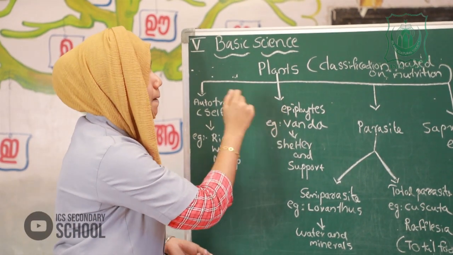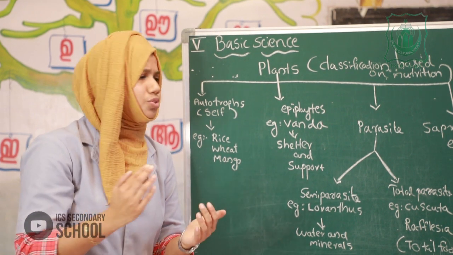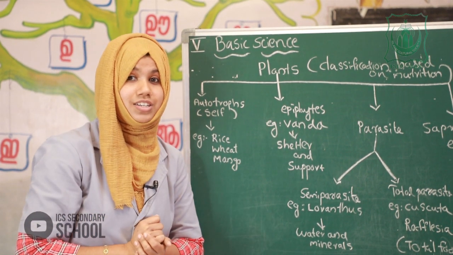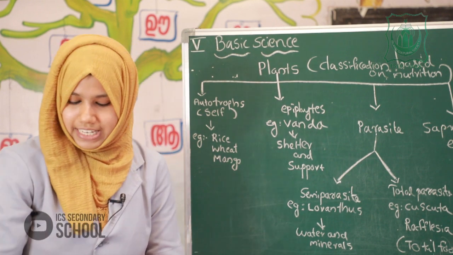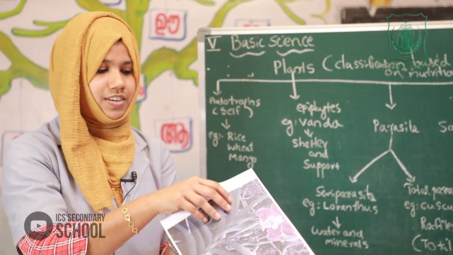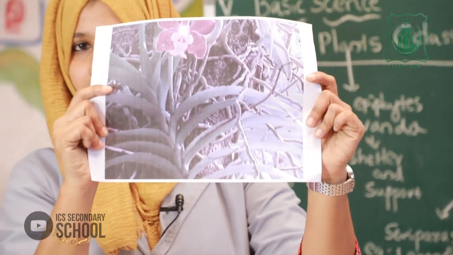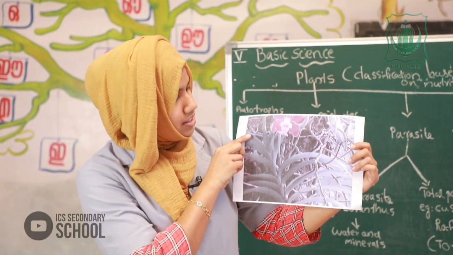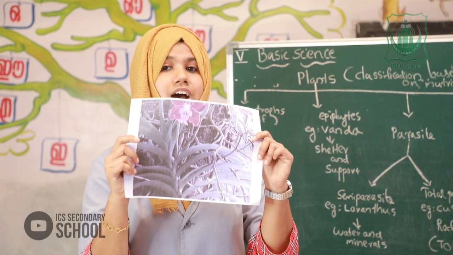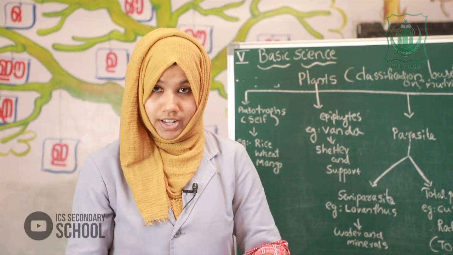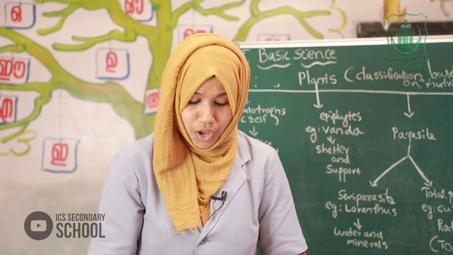The second one is epiphyte. Do you know what an epiphyte is? Before that, I will show a picture. Can you see this? This is the picture of Vanda, commonly known as Maravara. It's a kind of orchid.